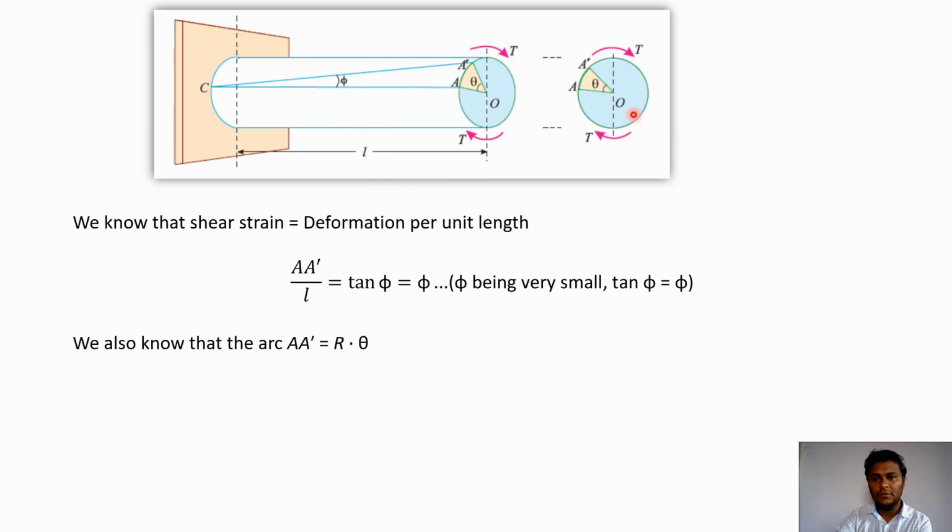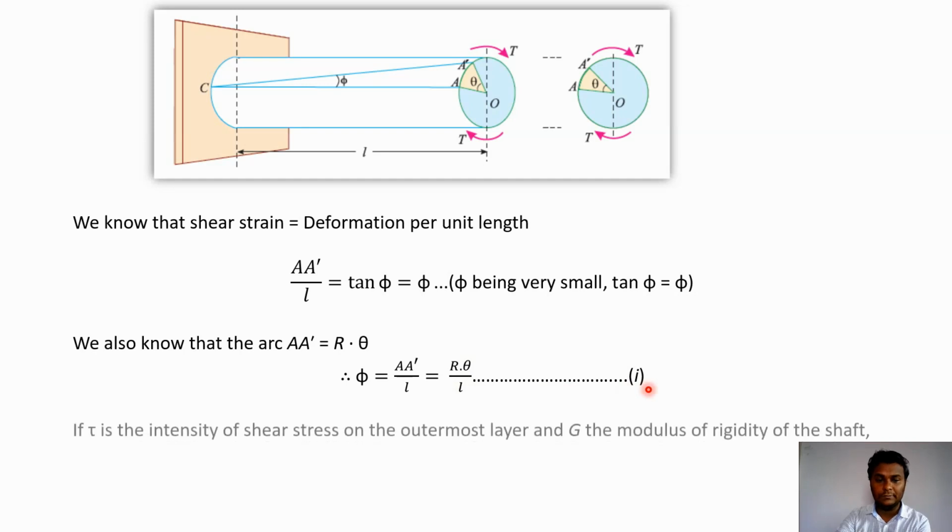Also, if you observe this circular cross section of the shaft, we can define the arc length AA dash as equal to R into theta, that is the radius of the shaft and the angle subtended by AA dash. So now we can say phi will be equal to AA dash upon L. Putting in AA dash, the arc length, phi is equal to R into theta upon L. Let us say this is equation number 1.